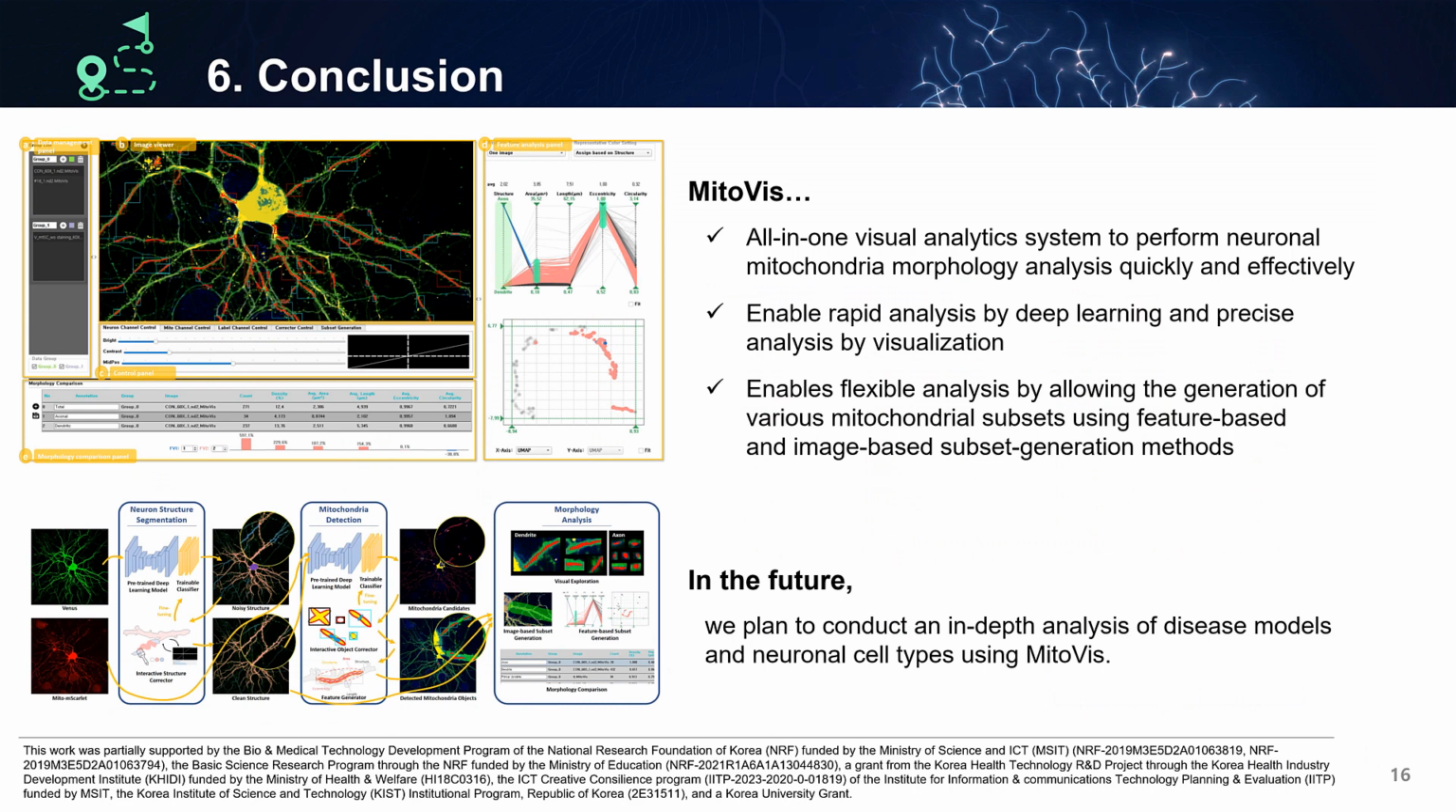MitoVis is an all-in-one visual analytics system designed to perform neuronal mitochondria morphology analysis quickly and effectively. Through the active learning framework and visualization guide, we have enabled fast and accurate analyses. It allows for flexible analyses by enabling the generation of various mitochondrial subsets using feature-based and image-based subset generation methods. We plan to apply MitoVis for in-depth analysis of disease models and neuronal cell types in the future.